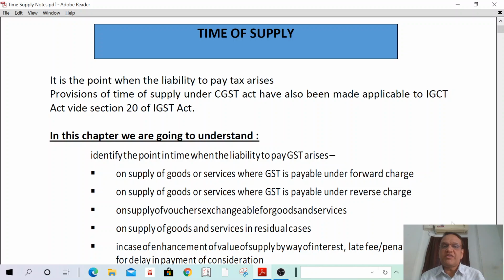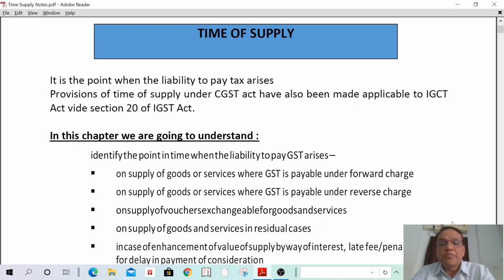There is a difference between the time of supply and the time to issue invoice. You should keep in mind the difference, because once the time of supply is completed, the liability of GST shall arise today only. Time to issue invoice is different, but time of supply is the point when the liability to pay tax shall arise.